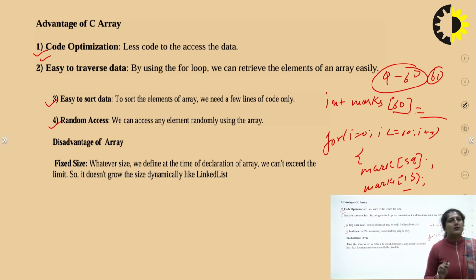So this is the only disadvantage of an array: whatever size we define at the time of declaration, we can't exceed that limit. It doesn't grow in size dynamically like a linked list. With structures, unions or linked list data structures, we can grow the size dynamically, but here the size is fixed.